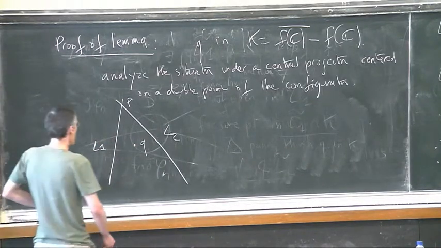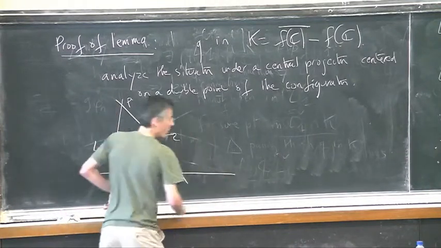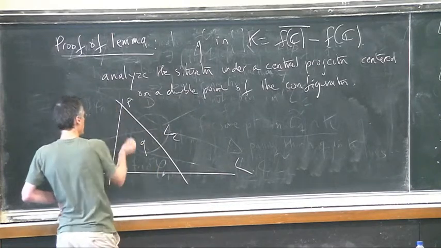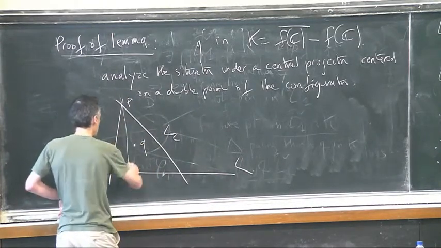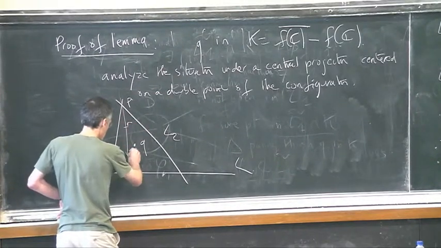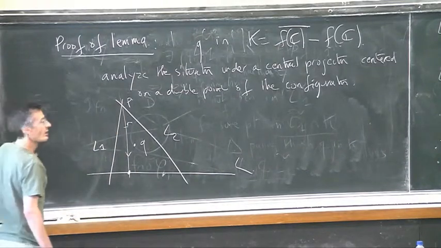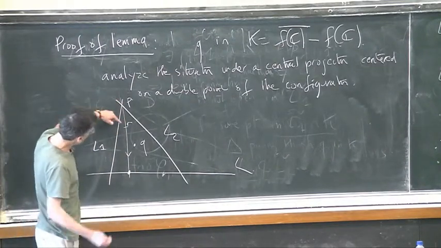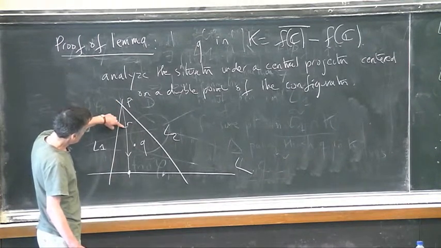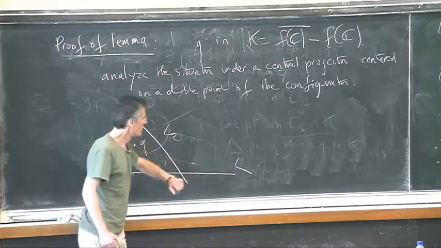Okay? And now the central projection is just, take any line here, and you want to project any point toward this point here. You take the one line passing through P and R, and you draw it, and you intersect this line.